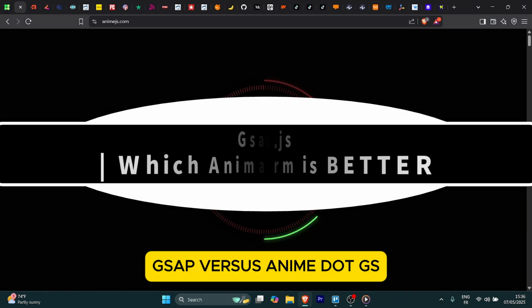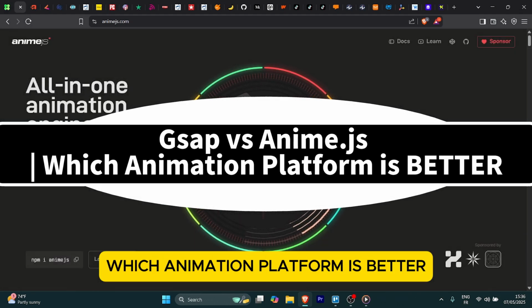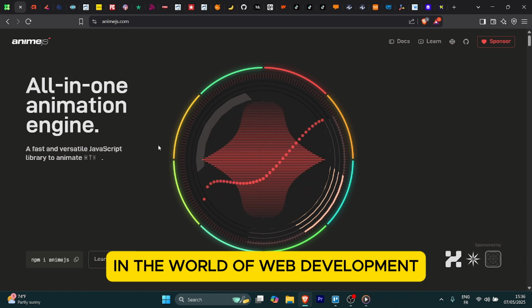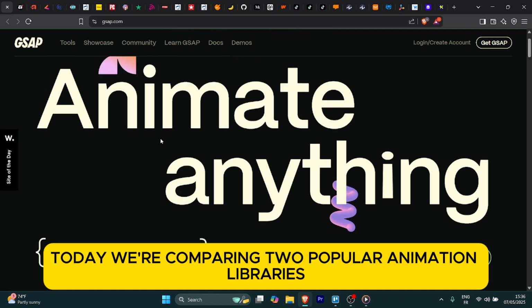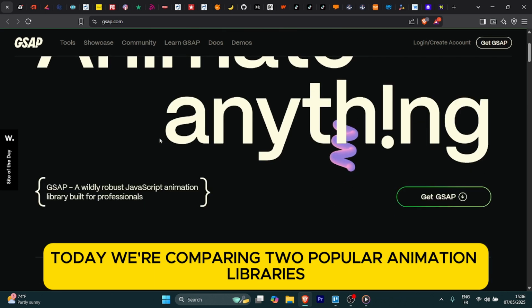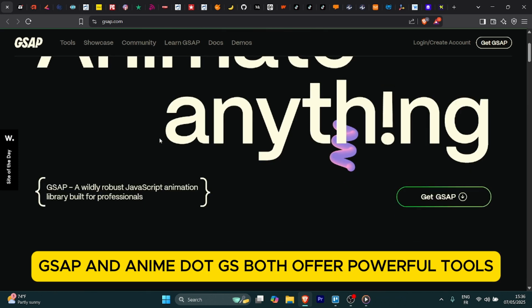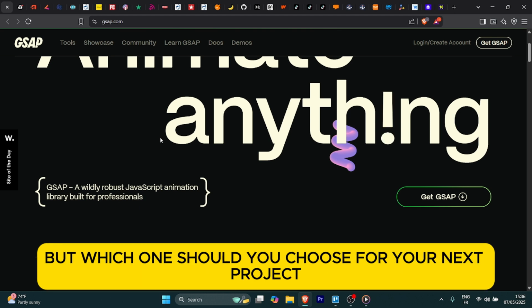GSAP versus Anime.js. Which animation platform is better? In the world of web development, animation plays a key role in enhancing user experience and engagement. Today we're comparing two popular animation libraries, GSAP and Anime.js. Both offer powerful tools, but which one should you choose for your next project?